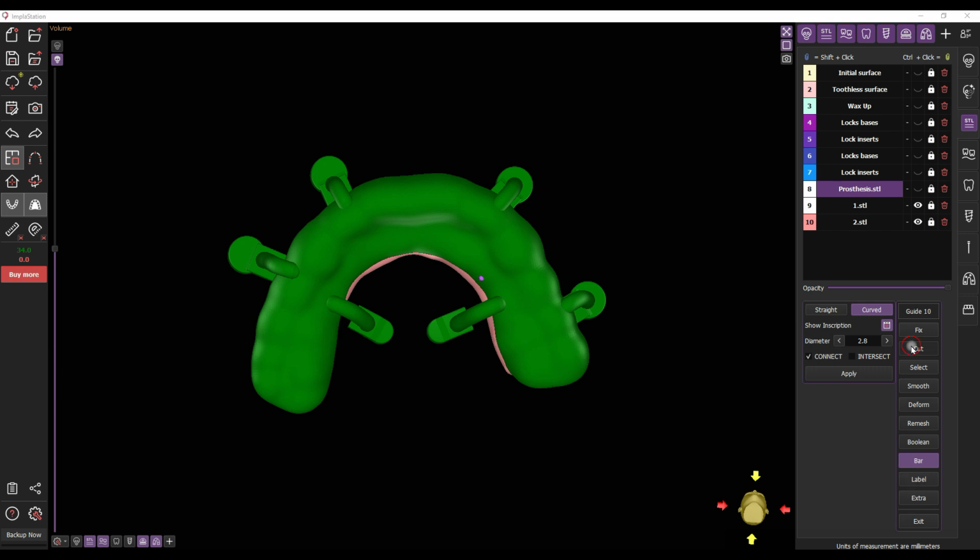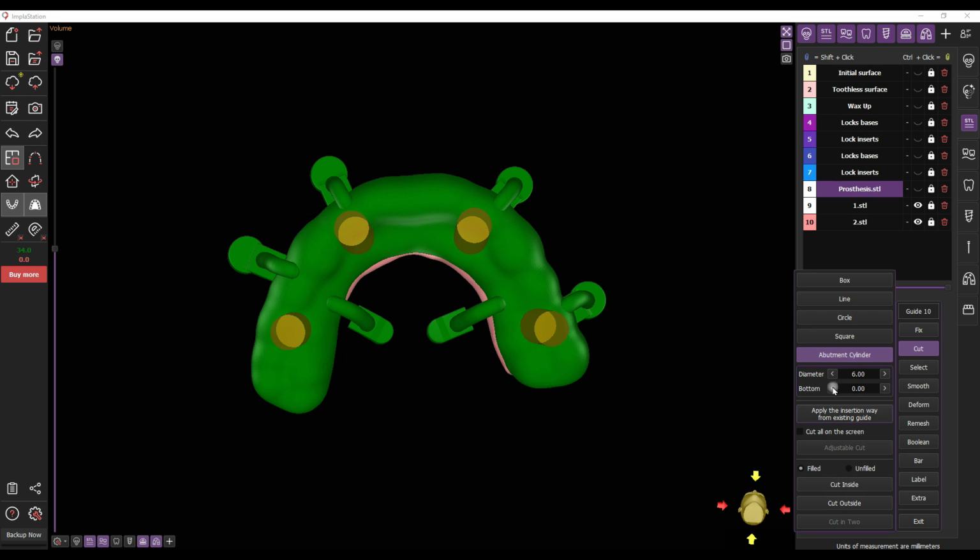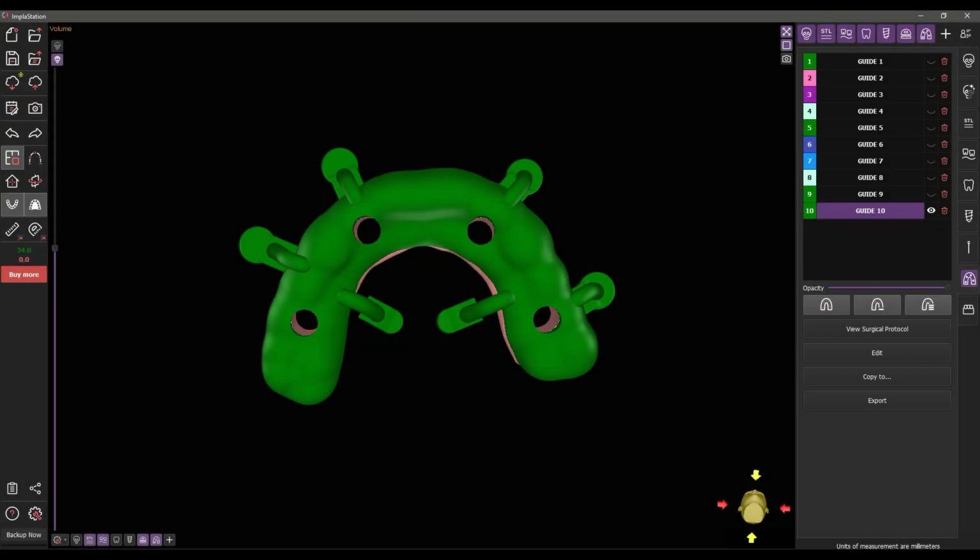And finalize the workflow by cutting the holes. Use the Abutment Cylinder tool in the Cut section of the editor. When the Cut All on the Screen checkbox is enabled, the operation is applied to both the guide and the prosthetic construction simultaneously.